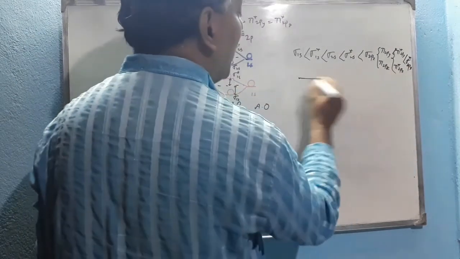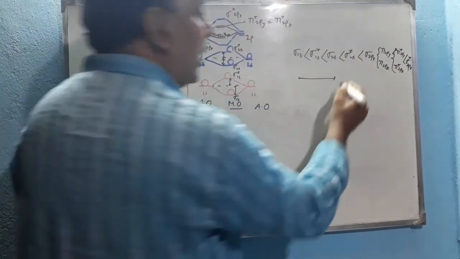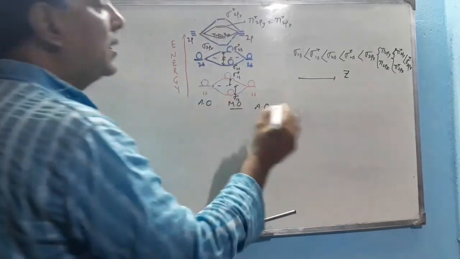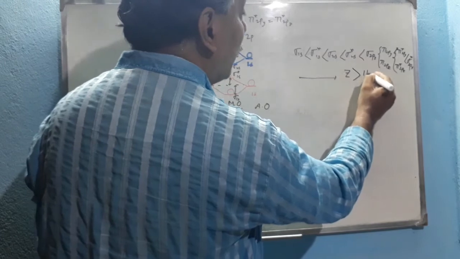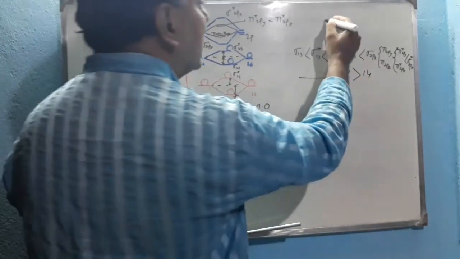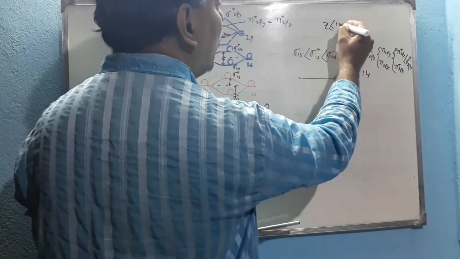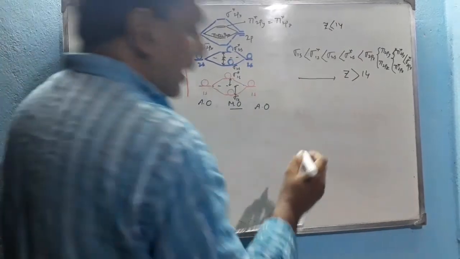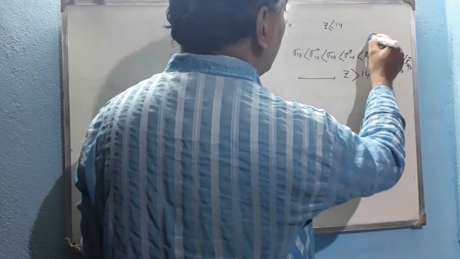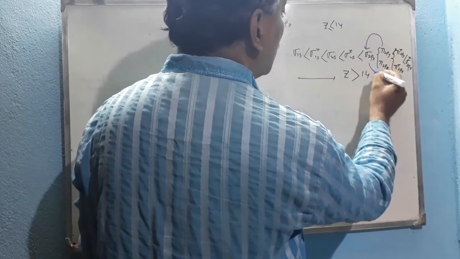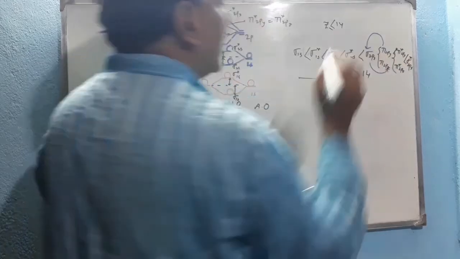This sequence is maintained whenever Z, the sum total of the atomic numbers of the two atoms, is greater than 14. But if Z is less than or equal to 14, then these two orbitals are interchanged in position. Sigma 2px goes up here and pi 2py, pi 2pz come down here.